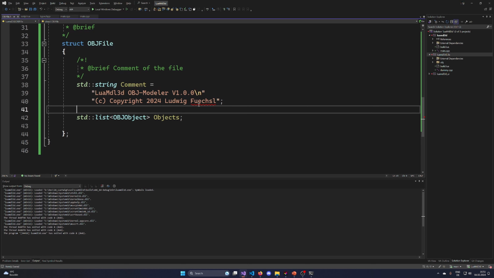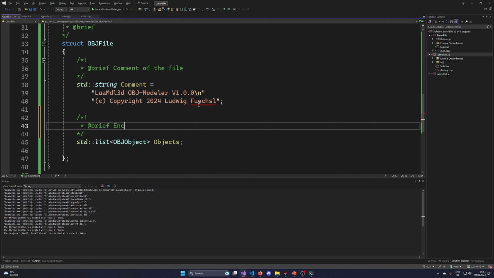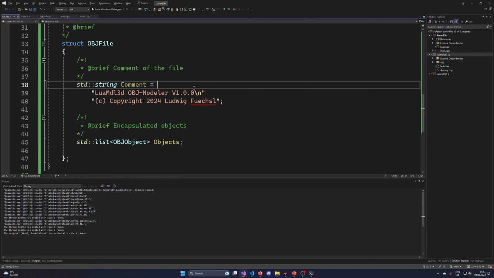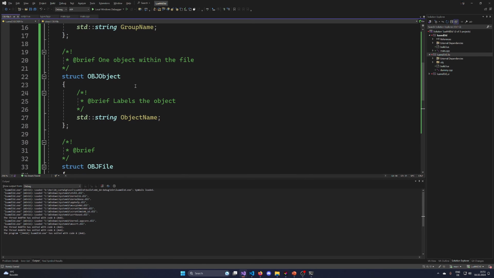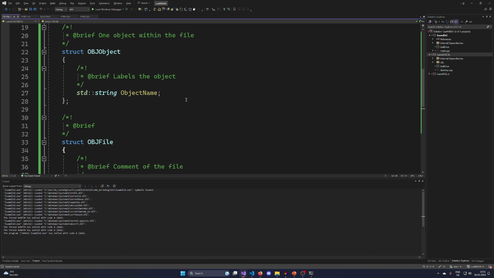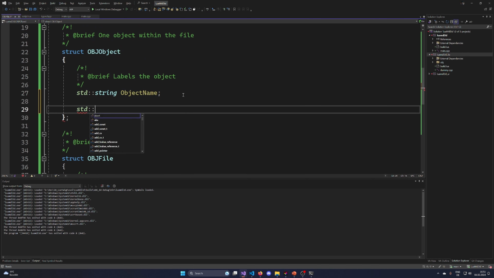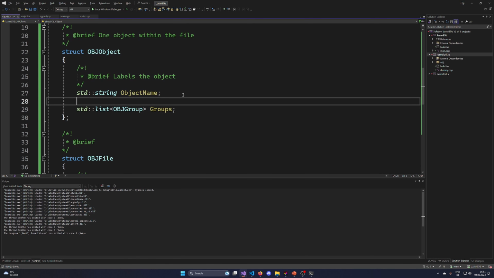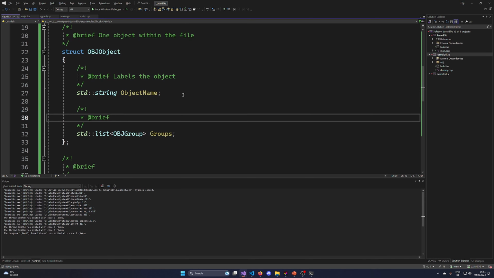So now we basically have encapsulated objects within the file, and these objects are going to have OBJ groups. And what do I want to do? If a group is named without a label, it's just not printed at all. So yeah, we could do it.